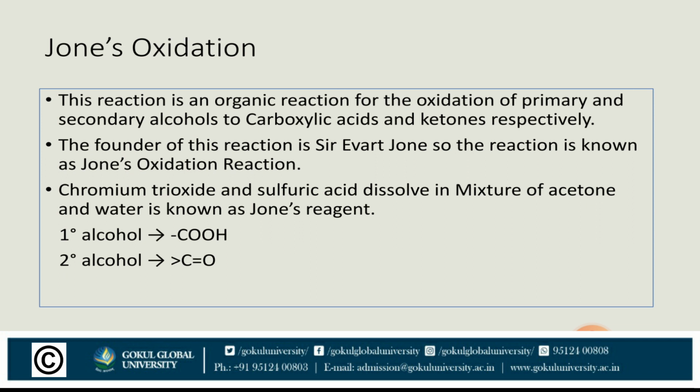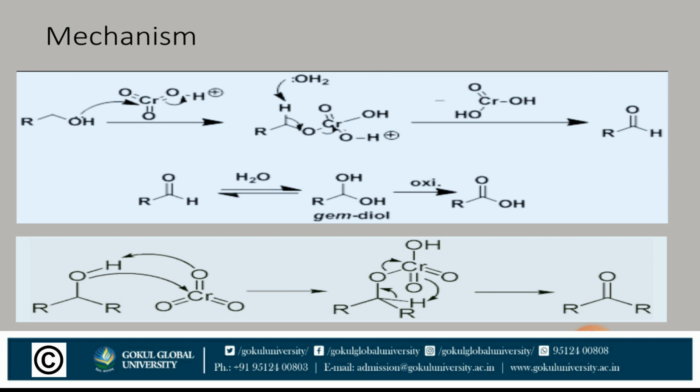Chromium trioxide and sulfuric acid dissolved in a mixture of acetone plus water is known as Jones reagent. So we will get an acid when we use the Jones oxidation reagent with a primary alcohol as starting material, and the secondary alcohol will convert into a ketone as a product. Now we go for the mechanism. If we take a primary alcohol, we get an acid as a product.